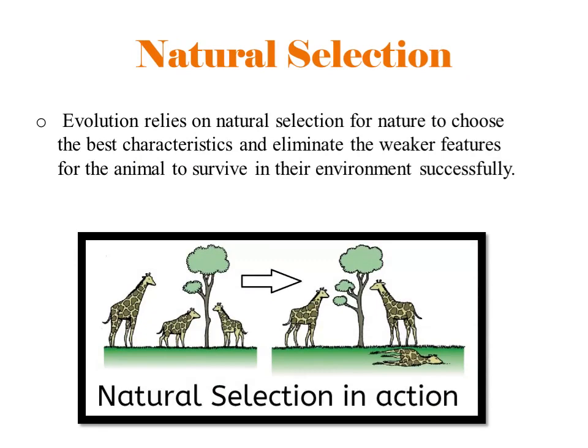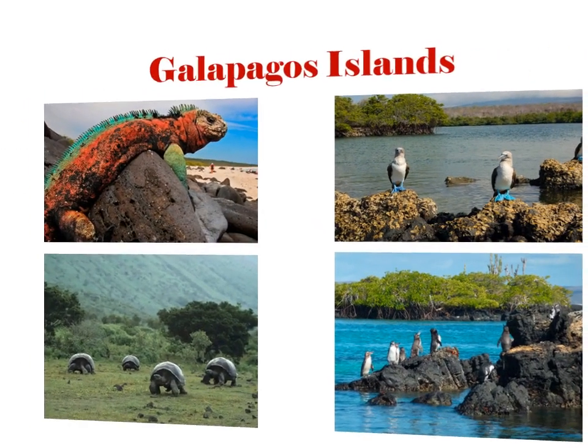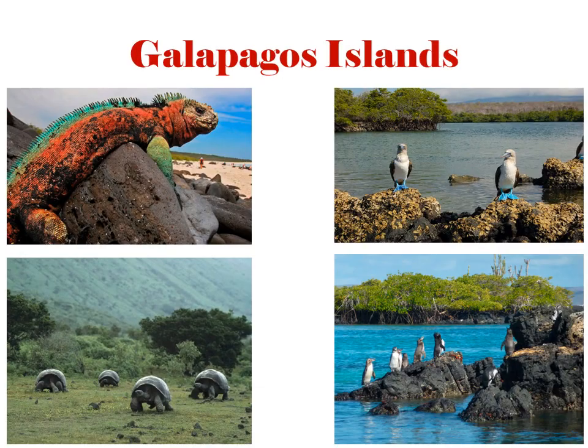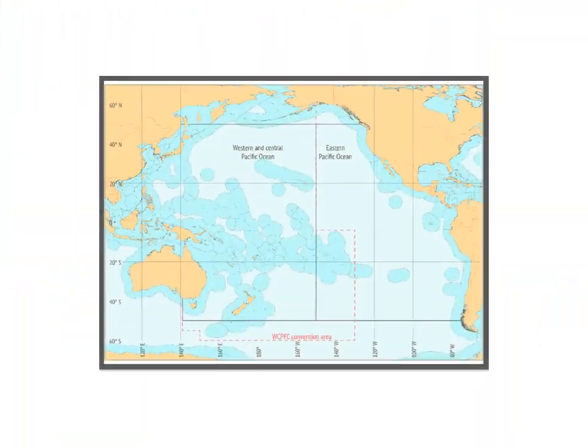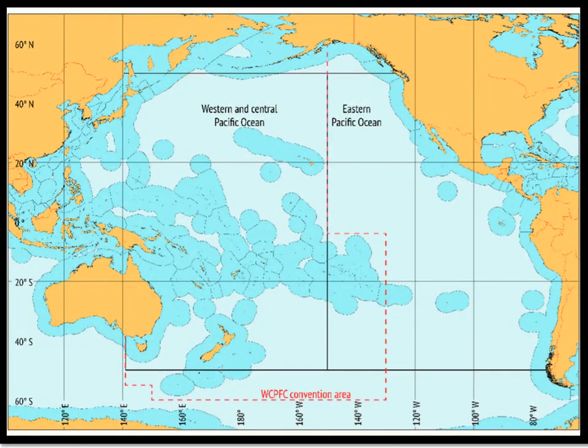Evolution relies on natural selection for nature to choose the best characteristics and eliminate the weaker features for the animal to survive in their environment successfully. The Galapagos Island has a unique ecosystem because many animals and plants that live there do not live anywhere else in the world. The islands reside in the eastern Pacific Ocean.